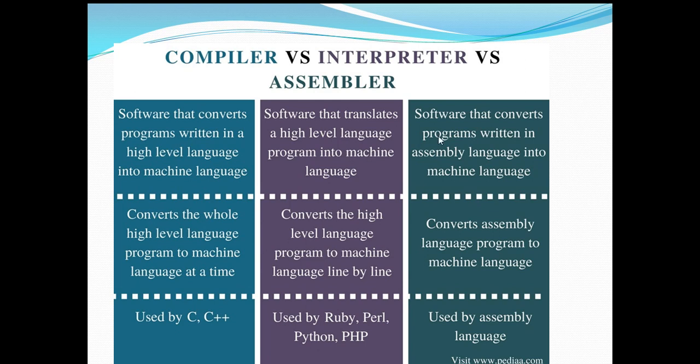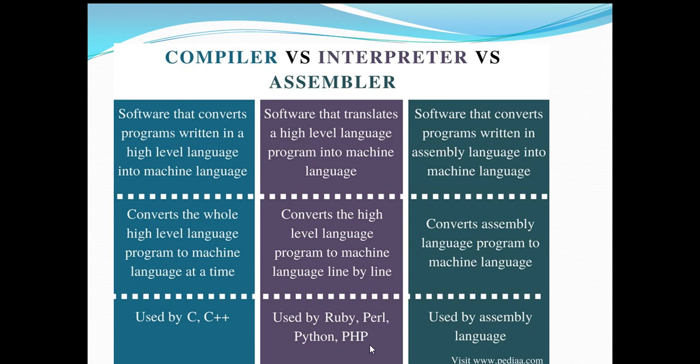That is the difference. So the assembler mainly translates assembly language into machine language, and the interpreter is similar to the high-level compiler, where it translates high-level language into machine language, but it differs in the way of execution of the program statements. In the case of a compiler, the entire program will be converted into machine language, whereas in the case of an interpreter, the program will be converted line after line. Whereas in the case of an assembler, it converts an assembly language program to machine language.